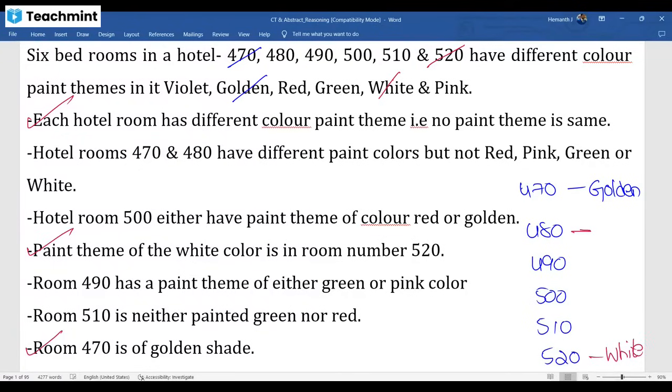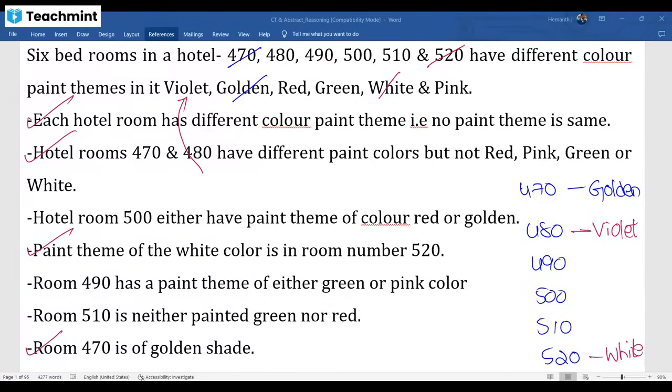What is left over? 480 should go with violet only, because golden and white are already assigned. Red no, green no, pink no, means violet. Cancelling this, writing one by one, is very important. Once done, you cancel it. So that's the better approach.